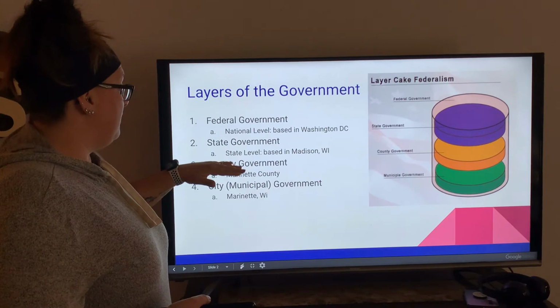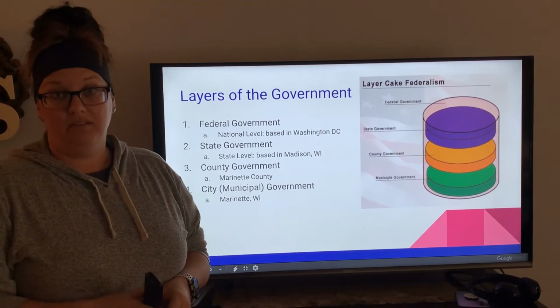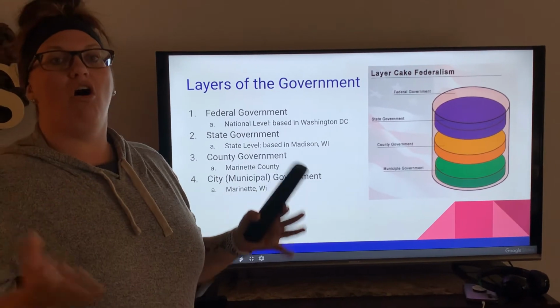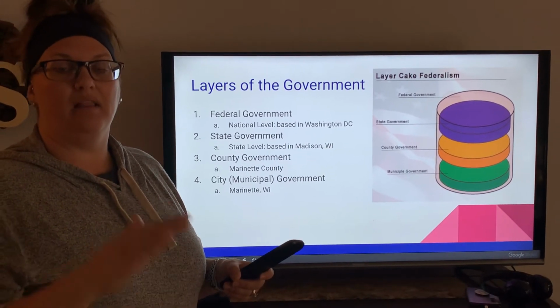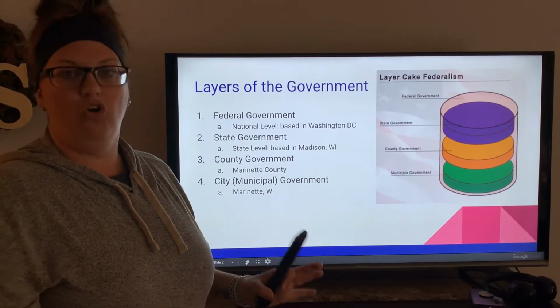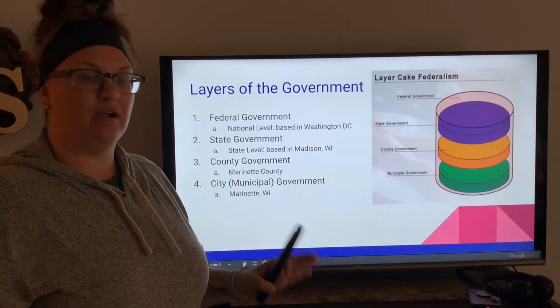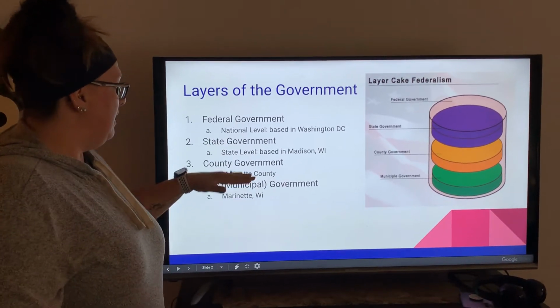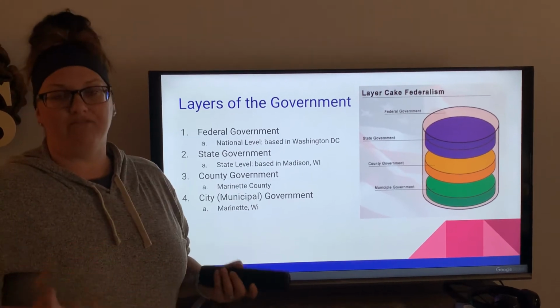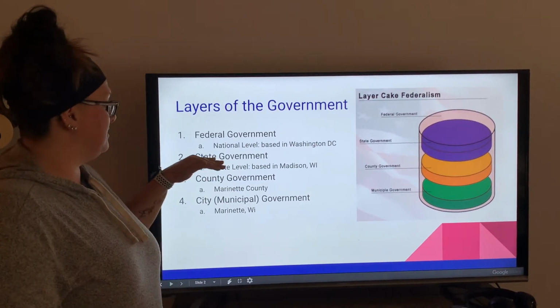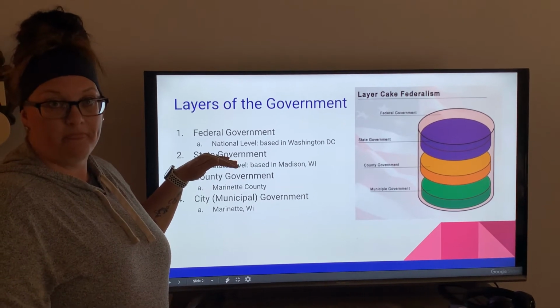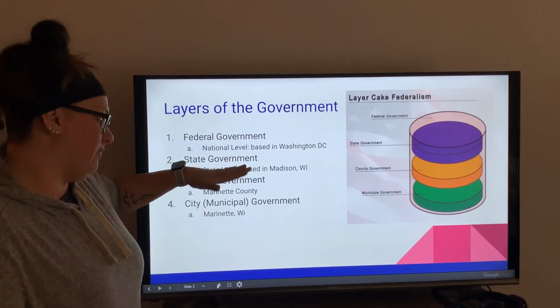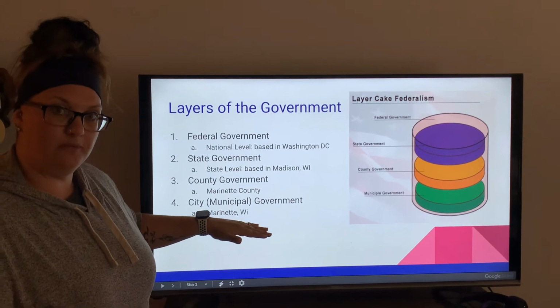Now, let's say at the state level, a law is passed that all parks in the state of Wisconsin need to be closed by 11 p.m., meaning no people can be in any parks anywhere in the state at 11 p.m. The county and city would have to follow those laws because it is a state ordinance. So once the state passes that, everyone below needs to follow.